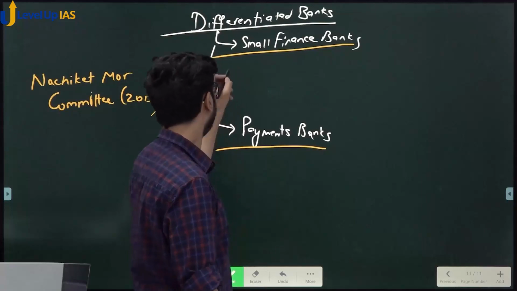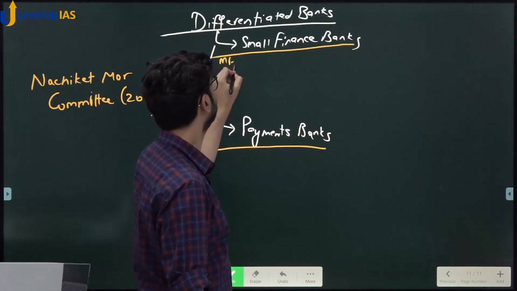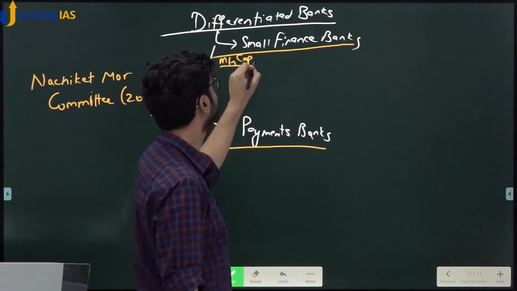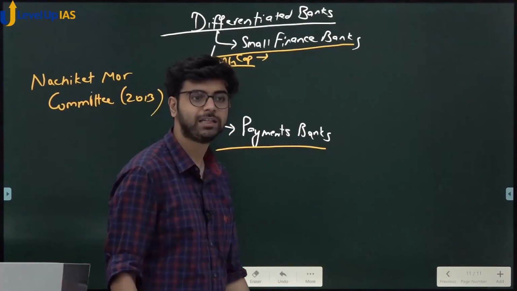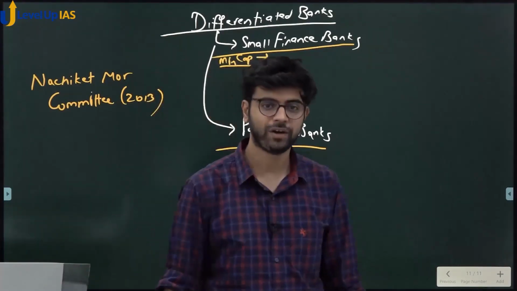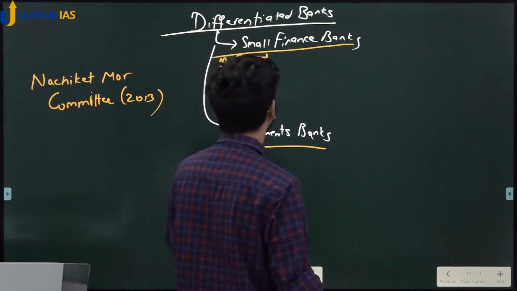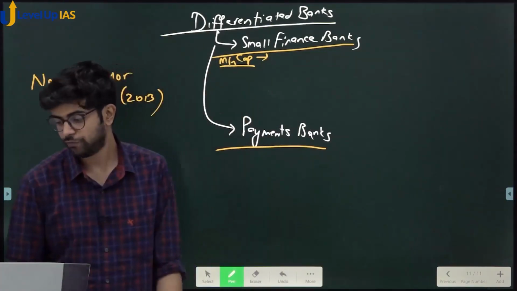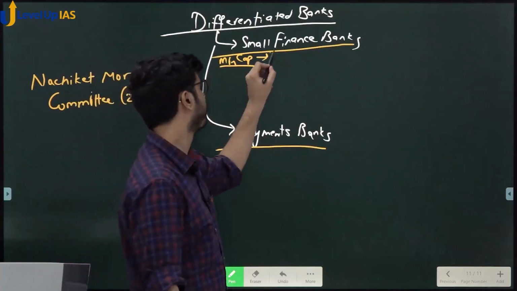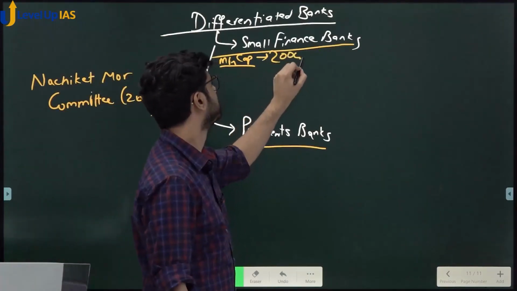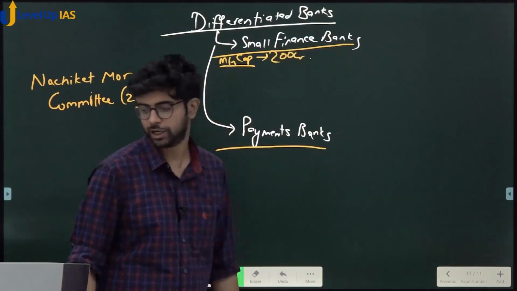So minimum capital required. Do you understand minimum capital, which means minimum investment you have to do to open a small finance bank? If tomorrow you need to open a small finance bank, what is the minimum capital required? Minimum capital required for a small finance bank is 200 crore rupees. Okay, minimum capital is 200 crore rupees.